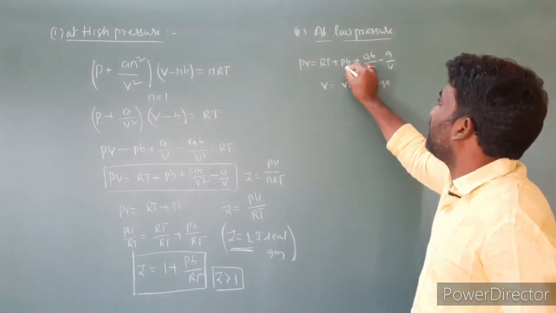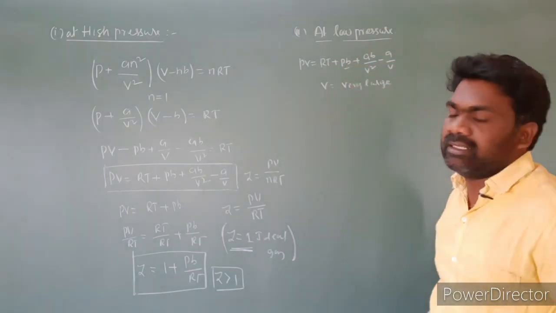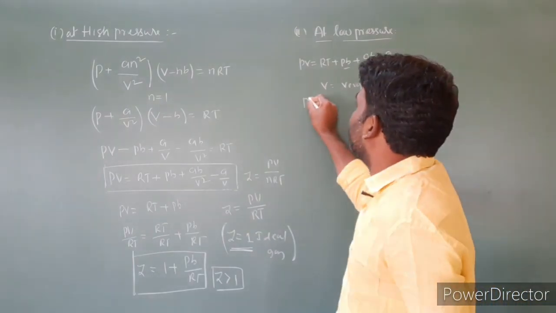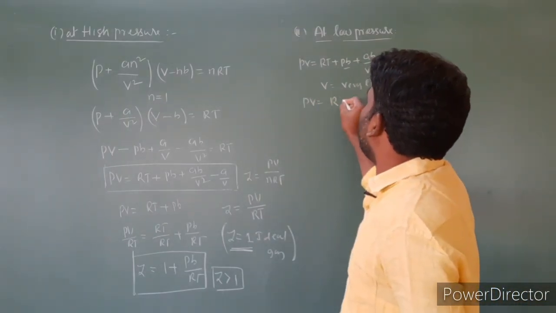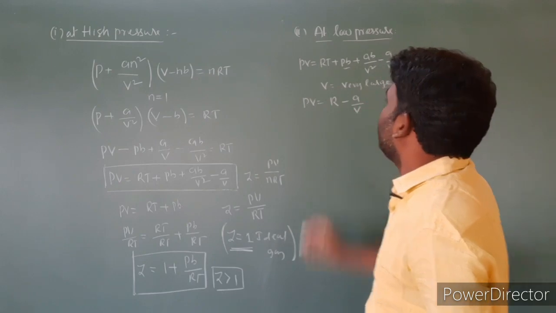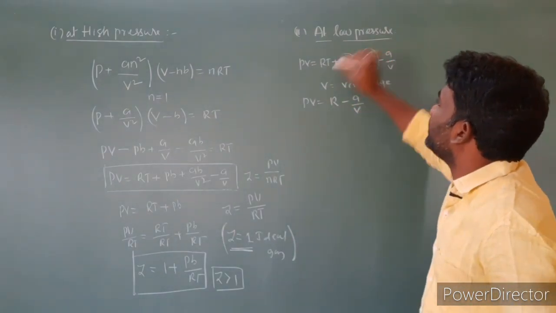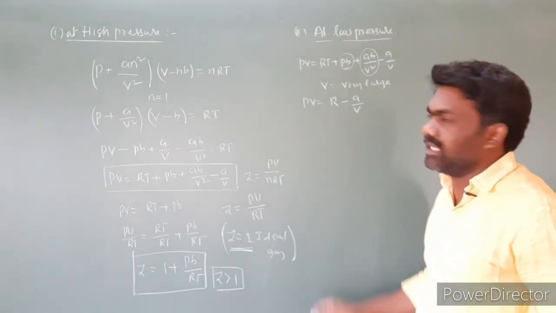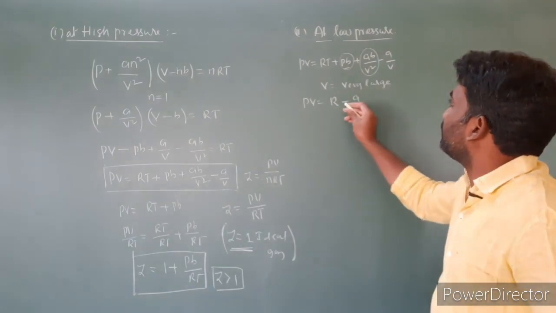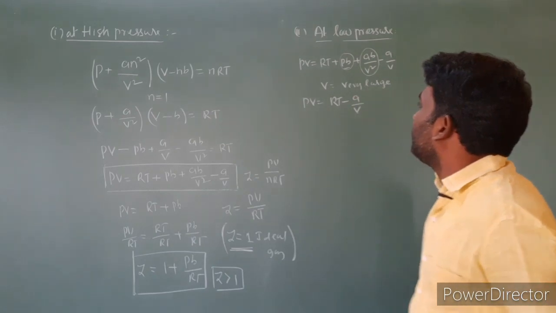So here PB and AB by V square we can neglect. These two terms are negligible. Then PV is equal to RT minus A by V.